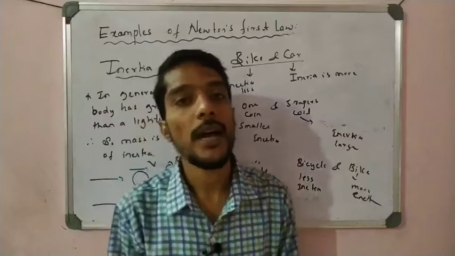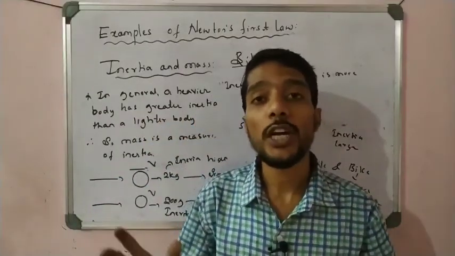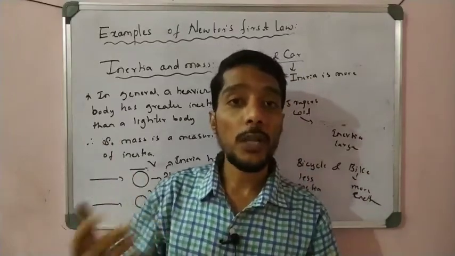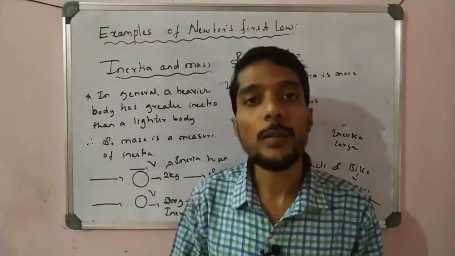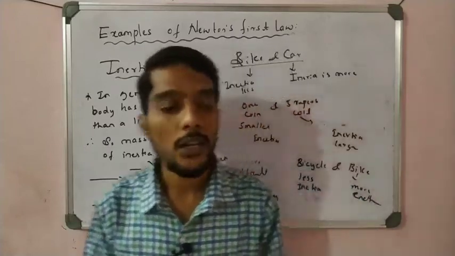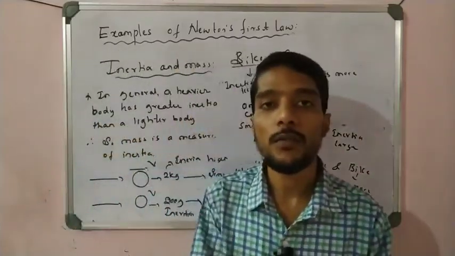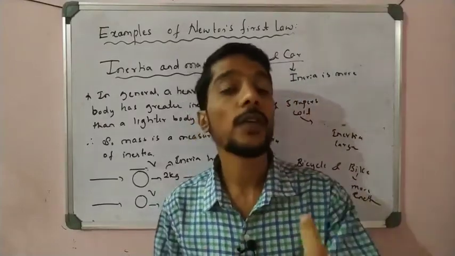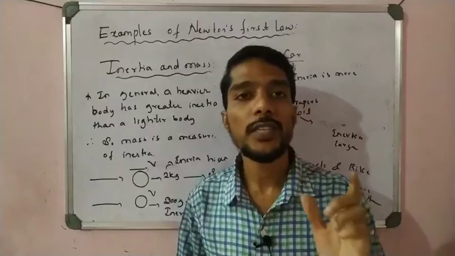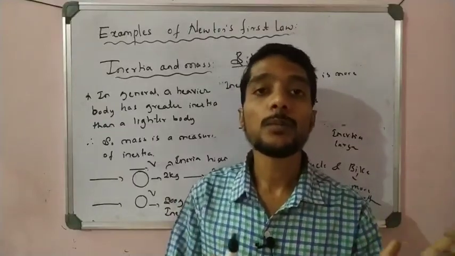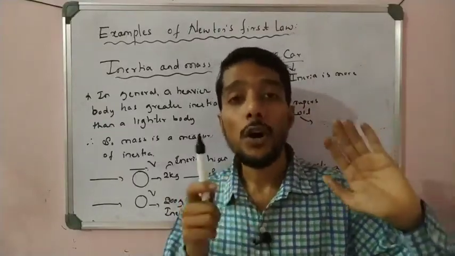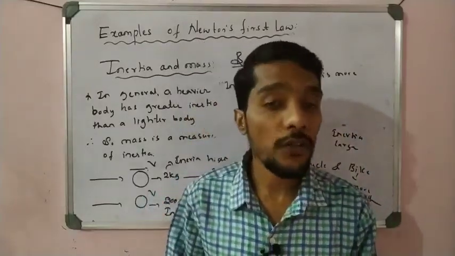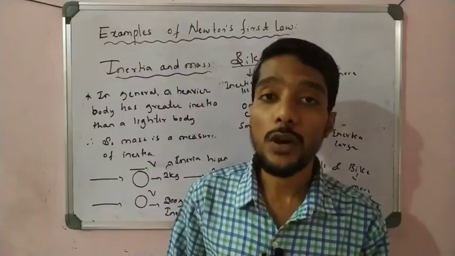That is the science behind why we push a big truck with the help of 10 or 20 people, and why we push a cycle with only a single person. That is the inertia concept here. So I hope you understand all the concepts of Newton's first law of motion, right? I explained deeply by giving some very important examples. One is Galileo's experiment, which is about how the object continues its state of motion or continues its state of rest in the absence of a force. That is called Galileo's law of inertia. And we also wrote Newton's first law of motion.